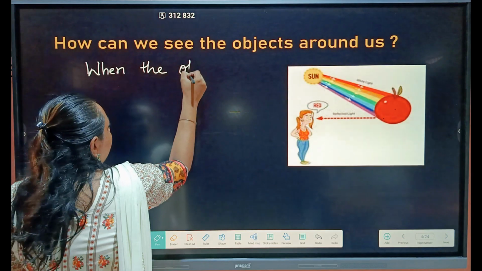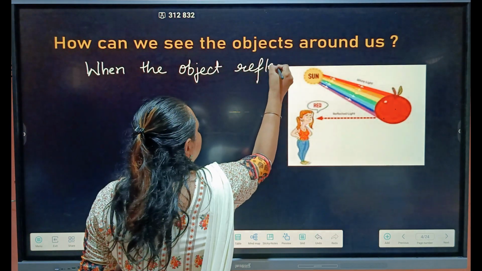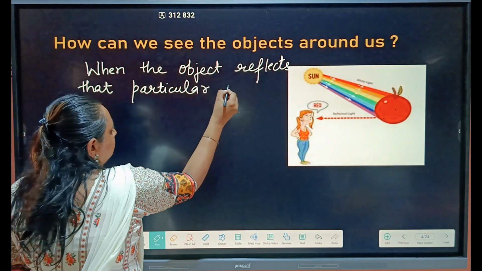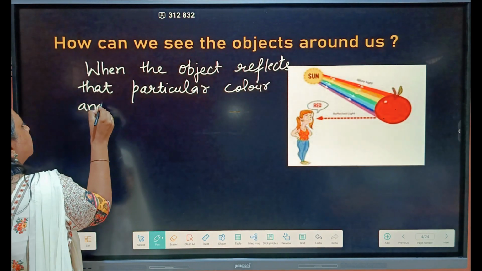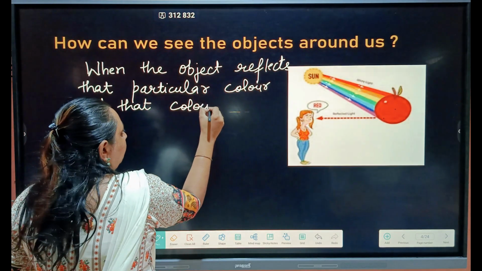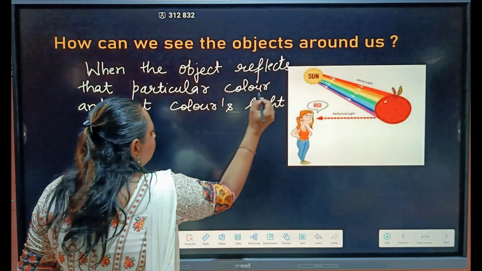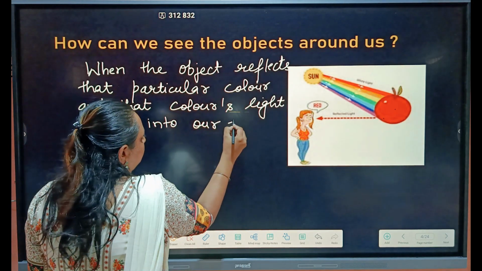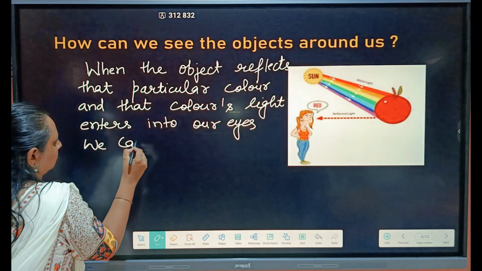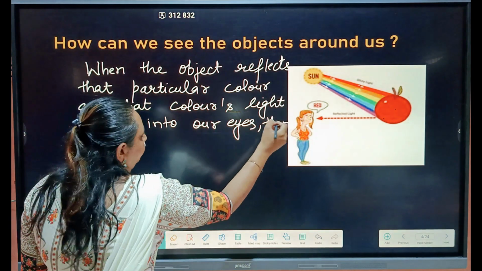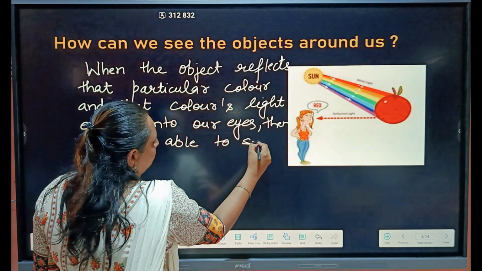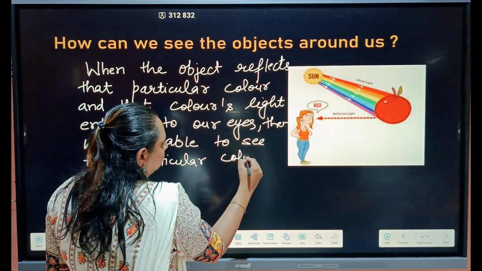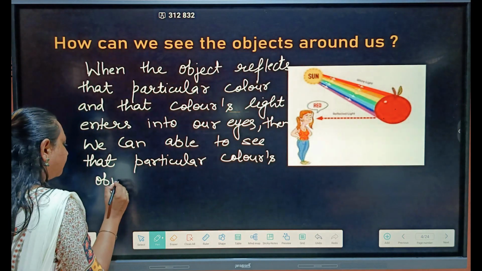So how are we able to see the objects? When the object reflects that particular color and that color's light enters into our eyes, then we are able to see that particular color's object, right?